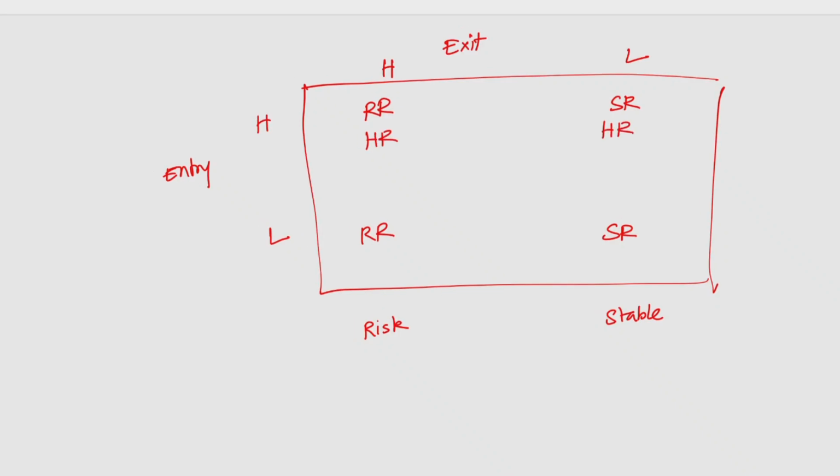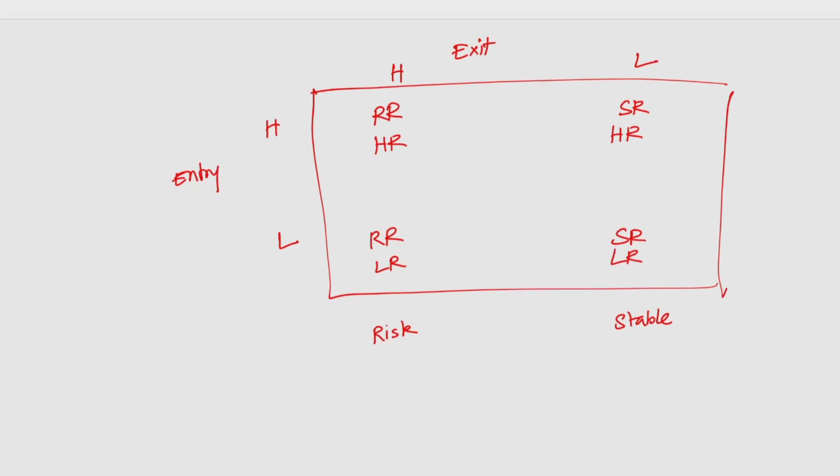And then when there are a lot of players in the market, we have low entry barrier. Now when we have low entry barrier, we will have a high number of players and then low returns. Low returns, low returns. Here we will have risky and then high returns. Here we will have stable and then high returns. Here we will have risky and then low returns. Here we will have stable and then low returns. This is the thing here.